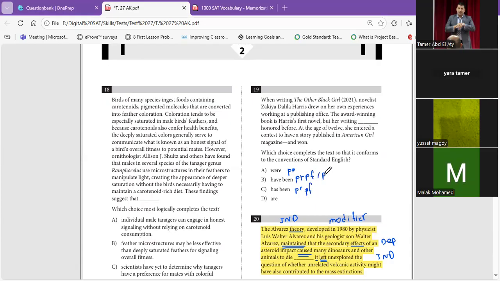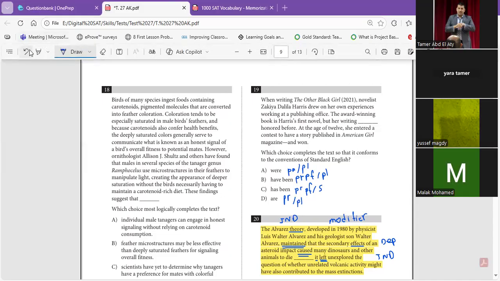Here plural subject, here singular subject. Are is in the present. There is another thing we can look at here. Look where it will come with the plural. Have with the plural, has with the singular, are with the plural. So I can solve it with the odd one out. Plural, plural, plural, and here singular. So I think that the answer is C.